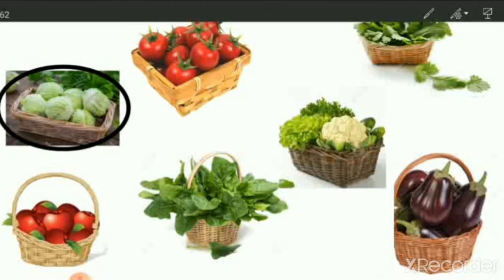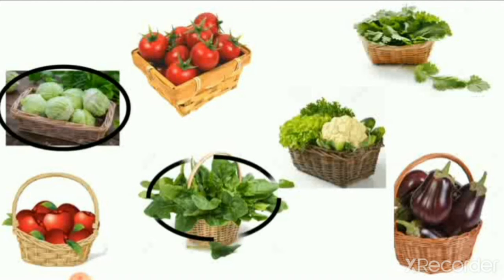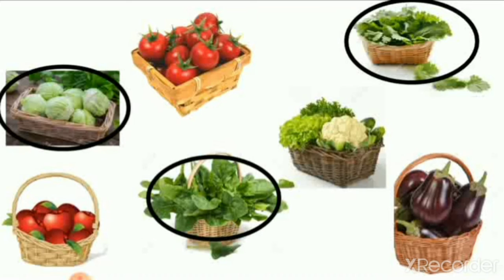Then second is spinach. So spinach is also a leaf of the plant, and coriander. These all are leaves of the plant which we use as a vegetable. Not every plant's leaf we eat. Some leaves of plants are poison. So we cannot eat every leaf of every plant. Some leaves we eat only.